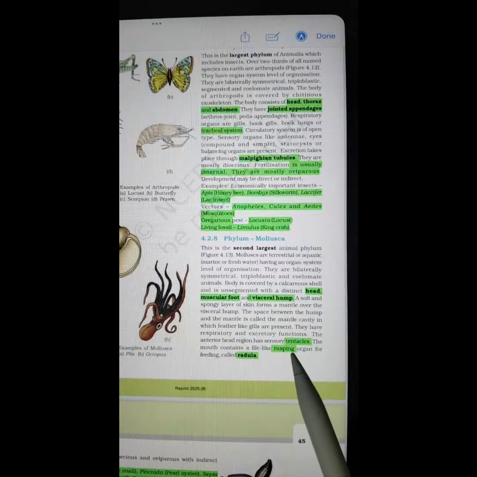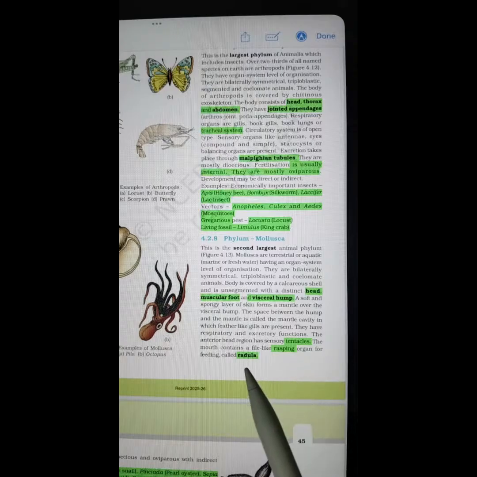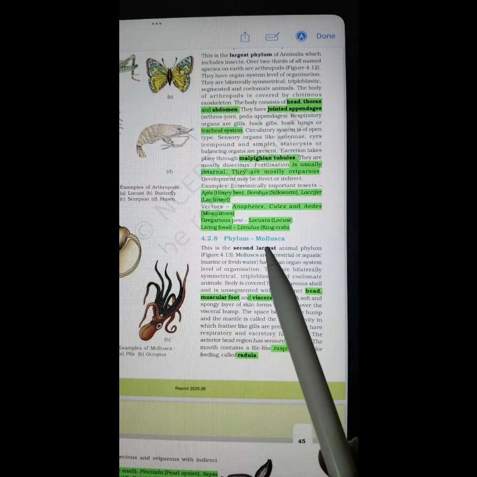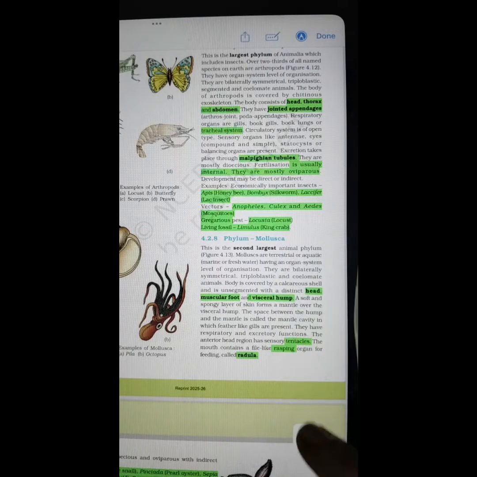They have sensory tentacles. There is a rasping organ in their mouth, which is known as radula. None of the other phyla possesses this radula. So immediately, if you get this word radula, please correlate it with the Mollusca.